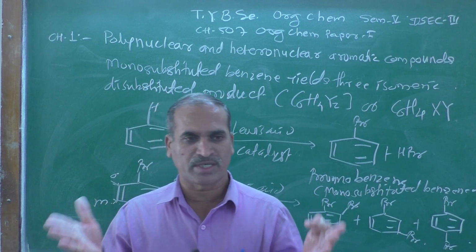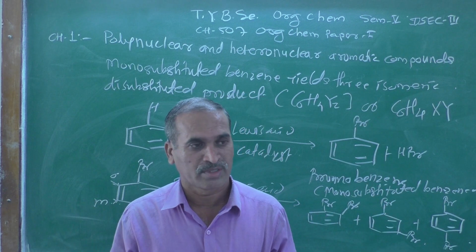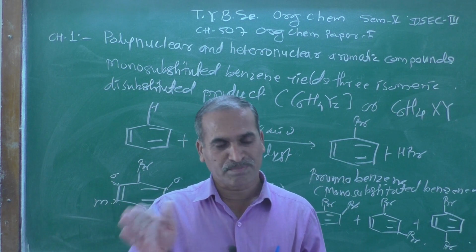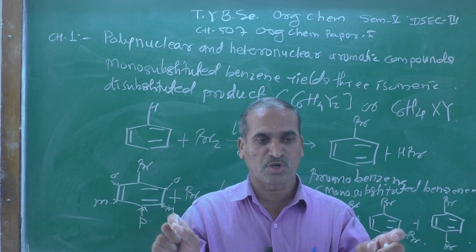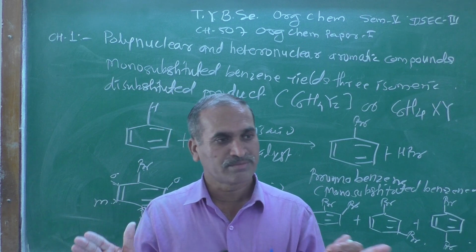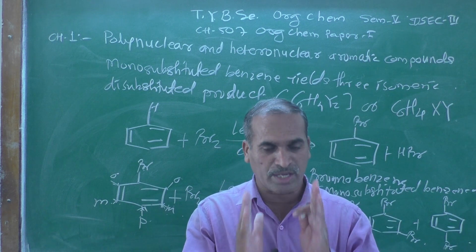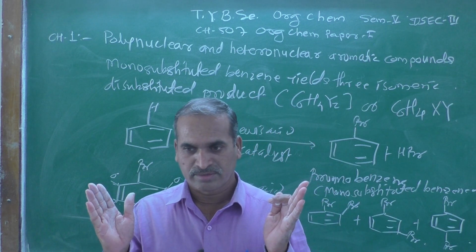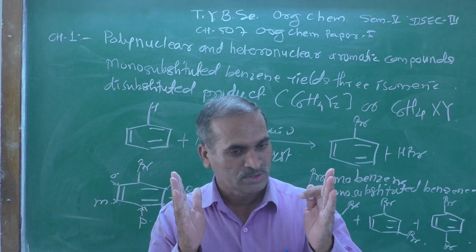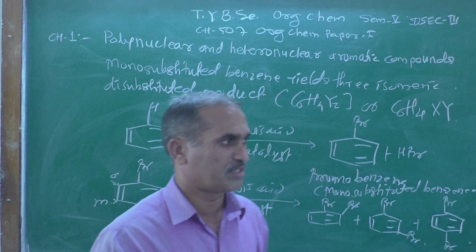Whenever any kind of reaction occurs in organic chemistry, there must be two opposite species. If present, then there is a possibility of reaction. Otherwise, if the same charges, same species come together, they repel each other, and therefore for a reaction to occur, there must be opposite species present.